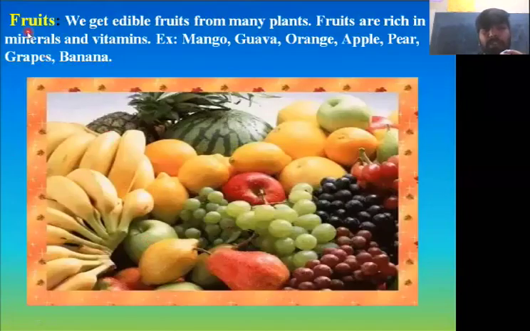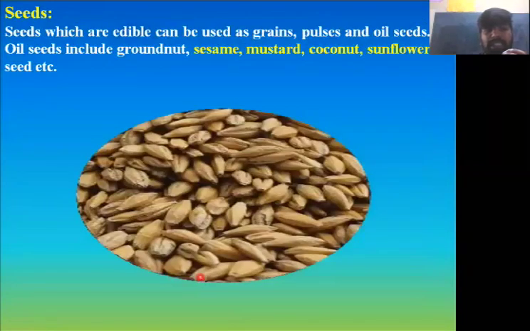Next we have fruits. In which plants do you eat the fruits as food? We get edible fruits from many plants. Fruits are rich in minerals and vitamins. Examples: mango, guava, orange, apple, pear, grapes, banana, etc. You can name other fruits also. Understood? Next, seeds.